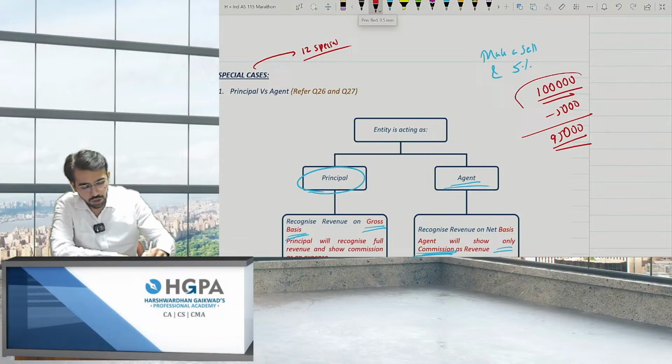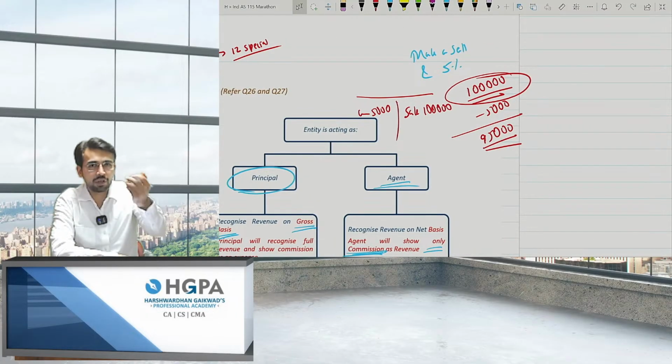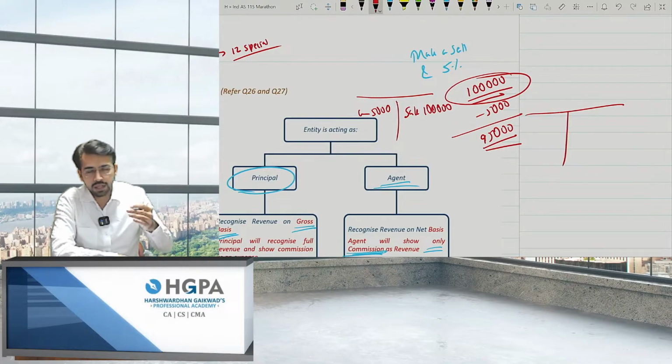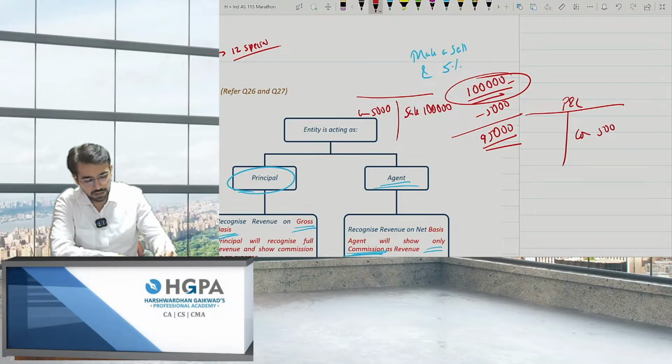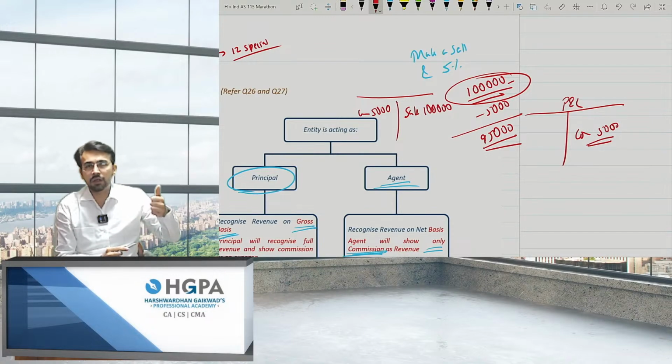So the answer is on gross basis. That means I'll book sale of 1 lakh gross and commission of 5,000 as my expense because I'm paying you. I'll not book it on net basis, I'll book it on gross basis. And think from the agent point of view. What is the income for agent? Can I say that 5,000? This 1 lakh rupees is not the sale for him, right? He's only 5,000. So in his PNL, he'll only charge commission of 5,000. That is on net basis. So the rules for principal and agent are: principal goes for gross basis and agent goes for net basis.